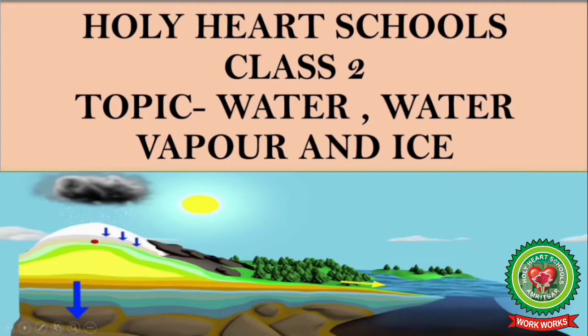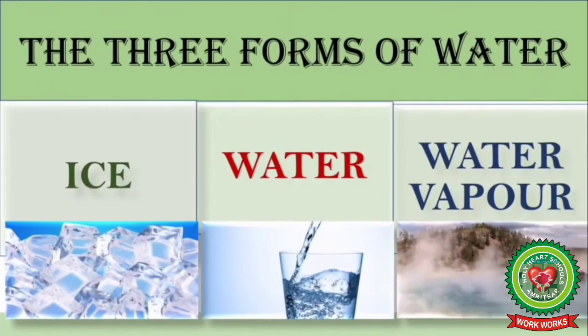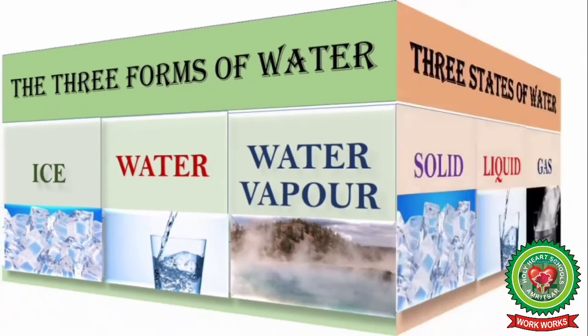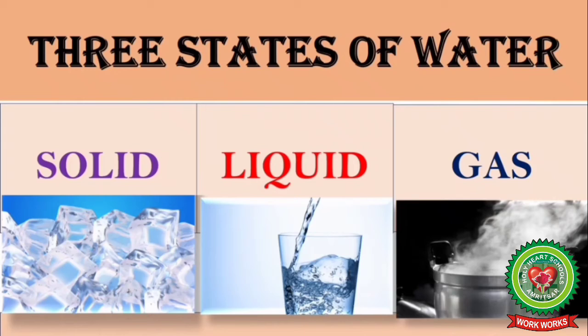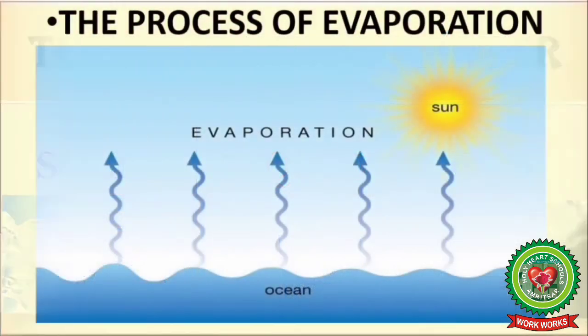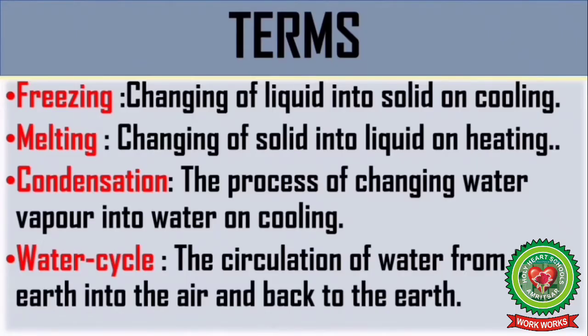Students, in the previous class, we had discussed three forms of water, that is ice, water, water vapor. Three states of water, that is solid, liquid, gas, and the process of evaporation, in which the water changes into water vapor on heating. Let's discuss some important terms of this chapter.